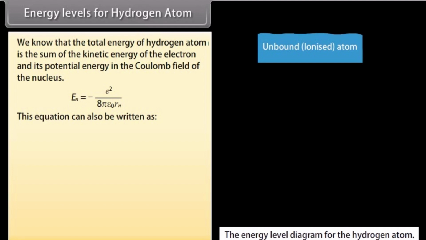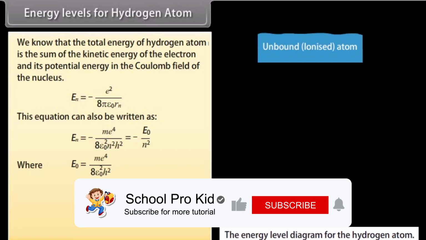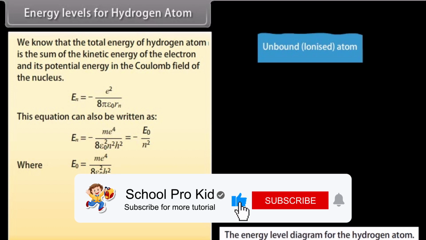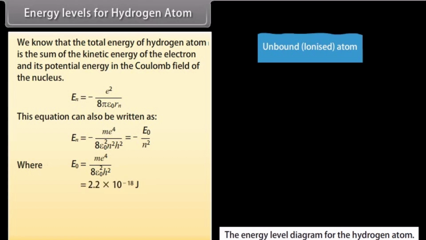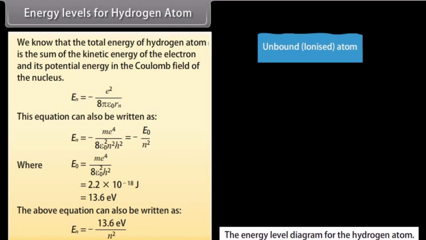This equation can also be written as E_n equals minus m e raised to the power 4 divided by 8 epsilon naught square n square h square, where E naught is equal to m e raised to the power 4 divided by 8 epsilon naught square h square. E naught equals 2.2 into 10 raised to the power minus 18 joule, which is equal to 13.6 electron volt. The above equation can also be written as E_n equals minus 13.6 upon n square electron volt.